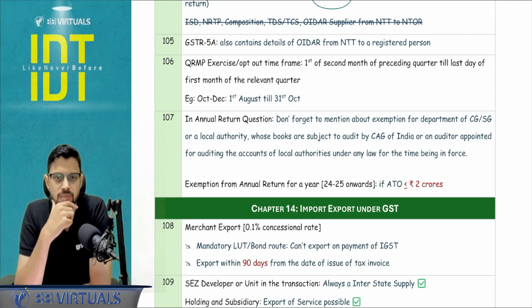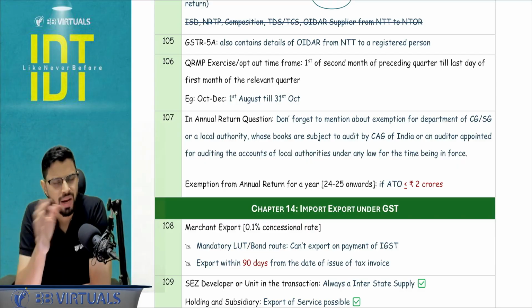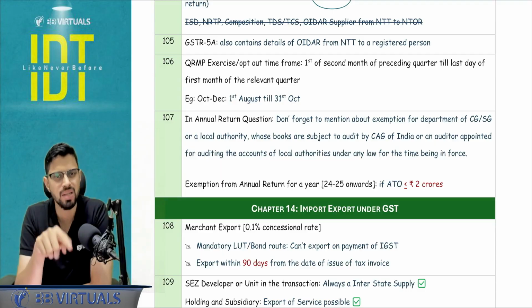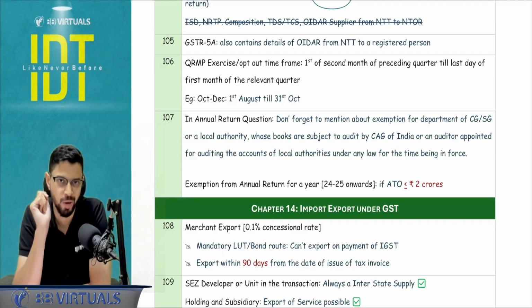Now here a query comes that, sir, if the recipient is registered, RCM is going to apply, then why declare that? This is just a declaration which is happening. I don't have to pay the tax on that. So the government can correspondingly check whether the recipient is complying with the RCM or not with that particular supply.